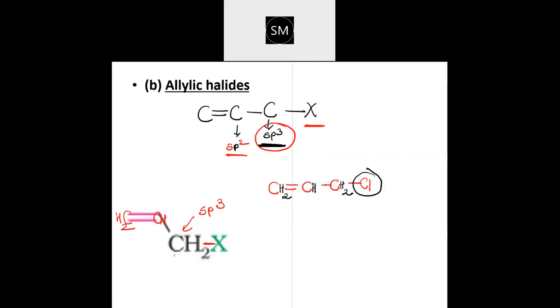So if you find a halogen attached like this, CH2, then CH double bond CH2, then these are called allyl. This will be called allylic chloride. This one is allyl chloride. Take down the example.